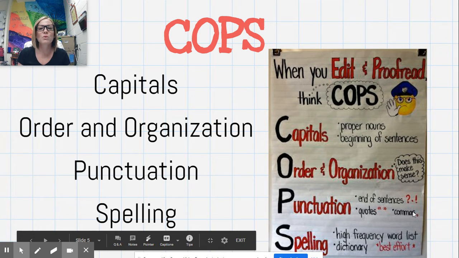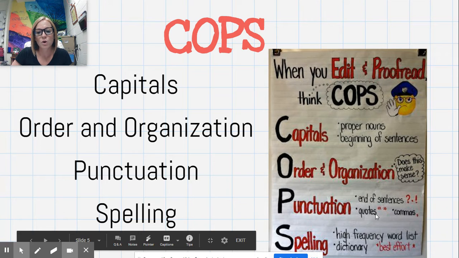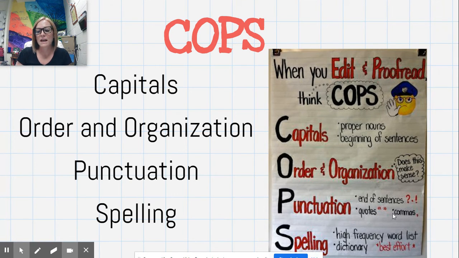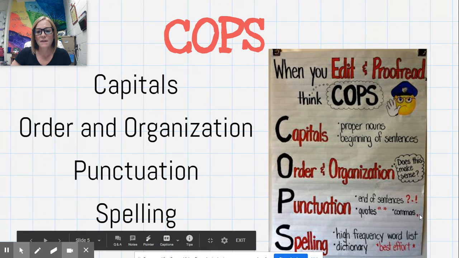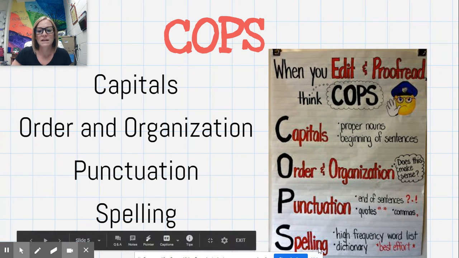An exclamation mark is if you really want to show us how excited you are about something or you're showing a lot of emotion. Or if you need quotes, if it's something that someone has said to you, or if you're saying, or if you're taking information from a book. And then we also have commas. You use those whenever you have a series of listing three things, which you might have in your Who Am I project. Then spelling: high frequency word list, double checking online, dictionary.